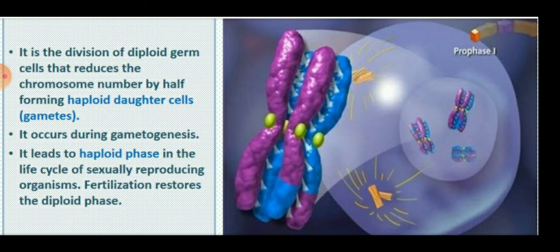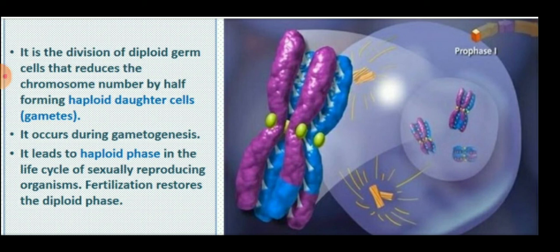When a cell divides by meiosis, it produces four new cells instead of just two, because in mitosis we have studied that two cells are formed, but in meiosis four cells are formed, and the new cells have only half the number of chromosomes of the mother cell. It is called haploid. Half the number of chromosomes is called haploid, and double chromosomes are called diploid.